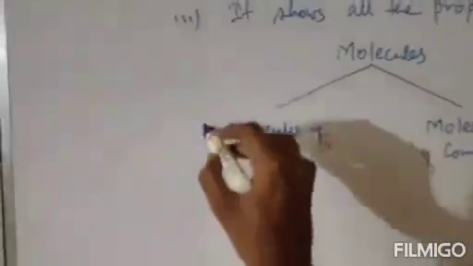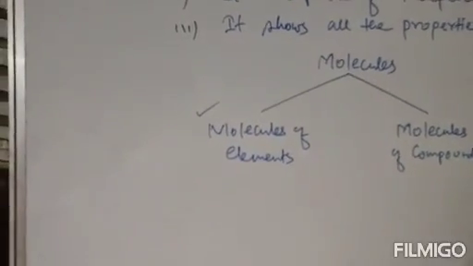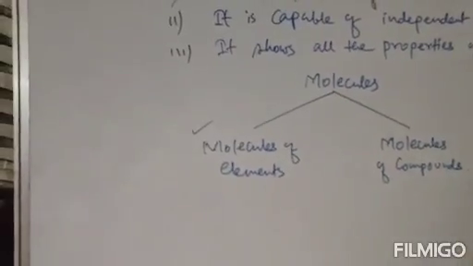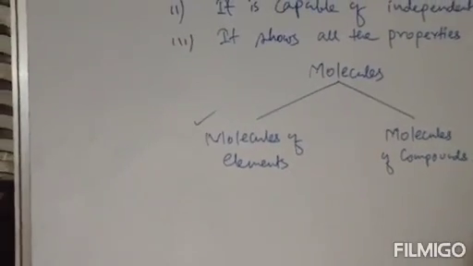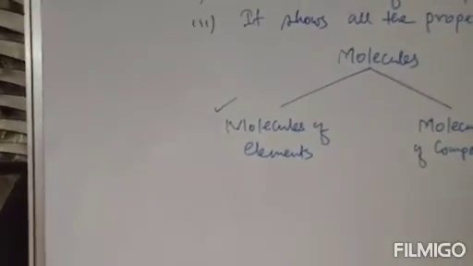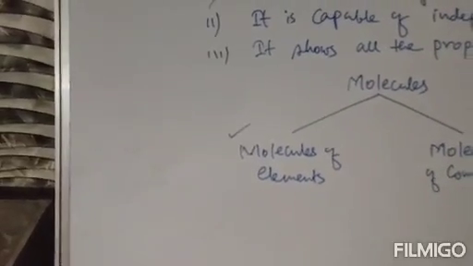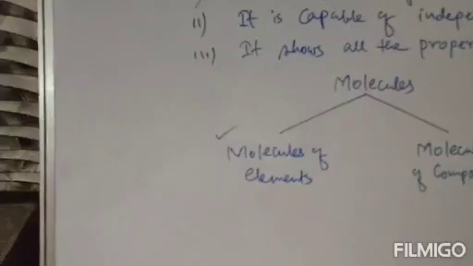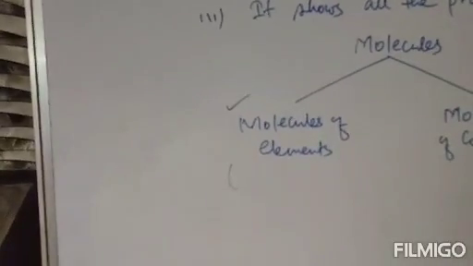Clear? Now first we'll discuss molecules of elements. Molecules of an element contain the same type of atoms. That is, molecules of many elements are made up of only one atom. First thing we should know is that molecules of an element contain the same type of atoms, and secondly, there are molecules of many elements that are made up of only one atom. So we will write: an element contains the same type of atoms.